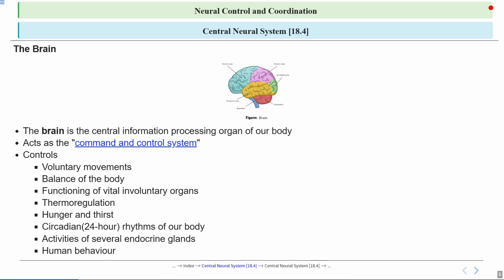Finally, the brain is central to human behavior. Everything from our emotions and decision making to our social interaction is influenced by brain activity. It's what makes each of us unique in how we think and act.